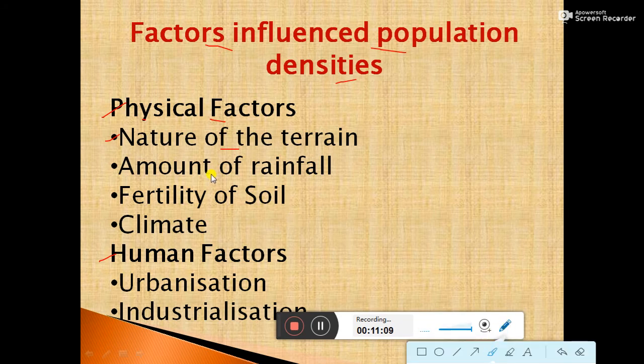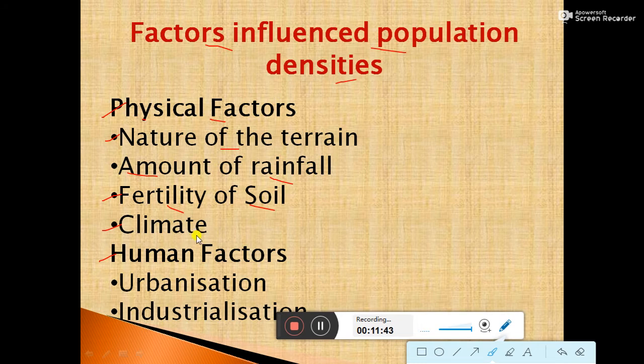The amount of rainfall also affects the distribution of population. And the third one is fertility of soil. Fertility of soil highly affects the distribution of population. People prefer to live in fertile plain areas rather than hilly or rocky areas. Climate also affects the distribution of population.